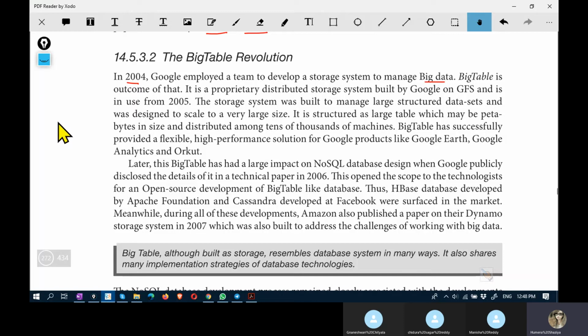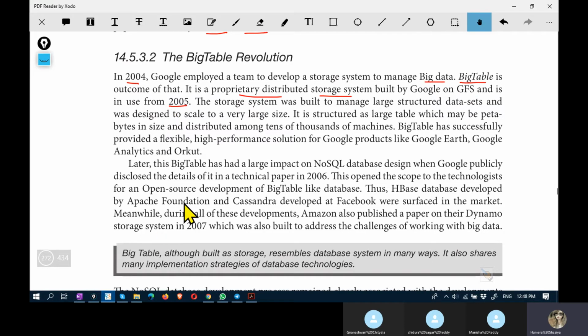So there was a need to develop a new storage system, and Big table was the name given for the technology developed at that time, and it was a proprietary distributed storage system built by Google on Google file system and is in use from 2005.